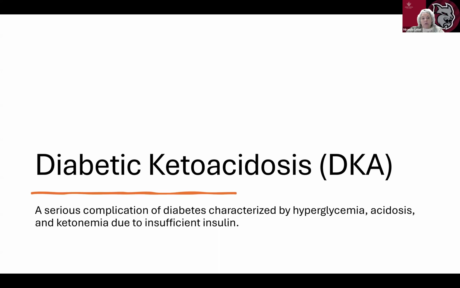And then that takes us to DKA, diabetic ketoacidosis. This is a serious complication of diabetes characterized by hyperglycemia, acidosis, and ketonemia due to insufficient insulin. So we're not making any insulin.